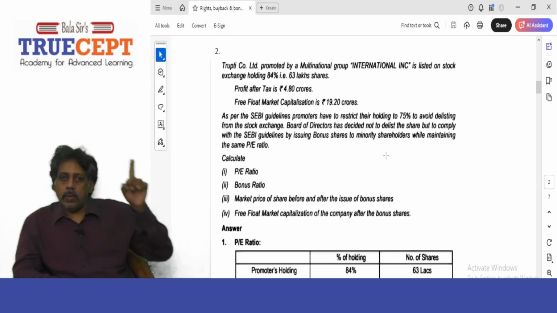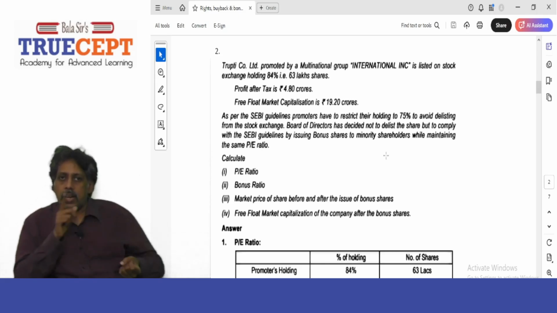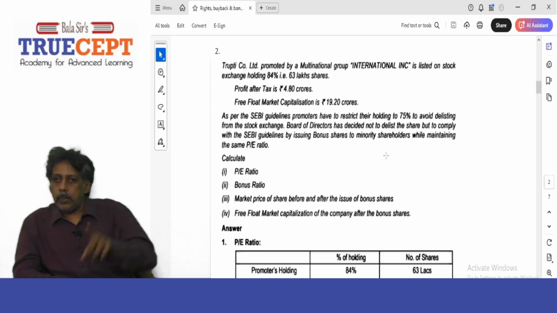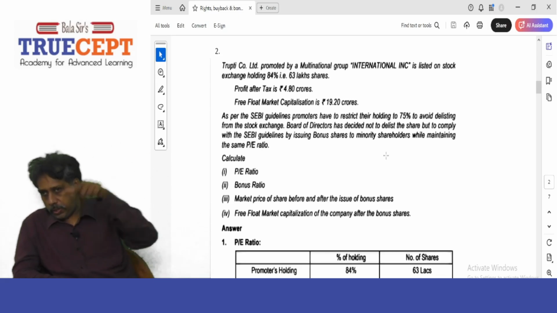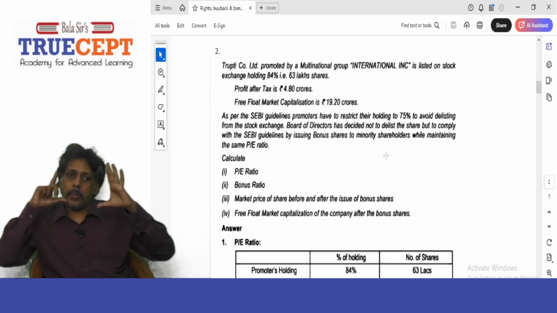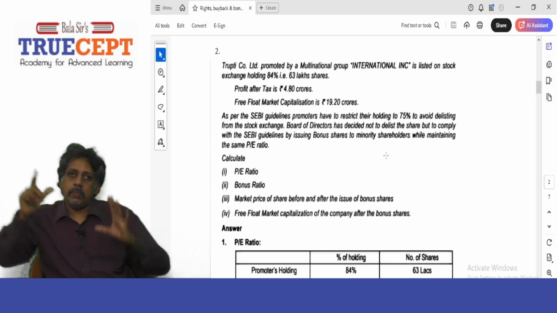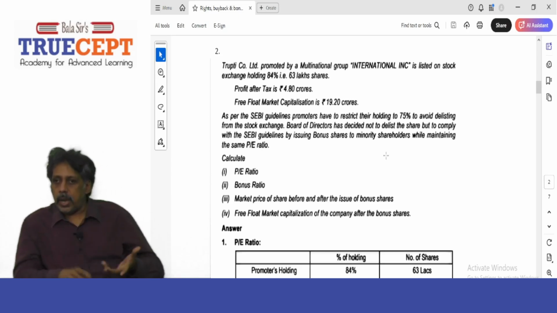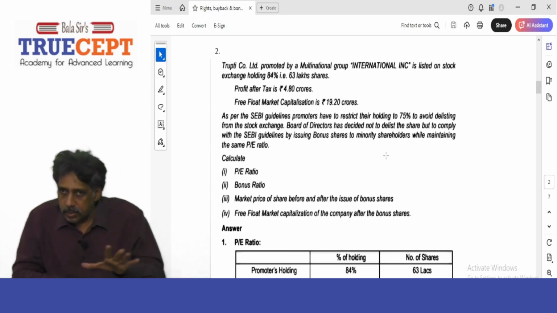You'll be dividing 4 crore 80 lakh by 84 lakh shares. You'll get the new EPS after the bonus issue. And that multiplied by the PE ratio of 25 times will give the new share price after the bonus issue, in case a company wants to maintain the same price earnings ratio.